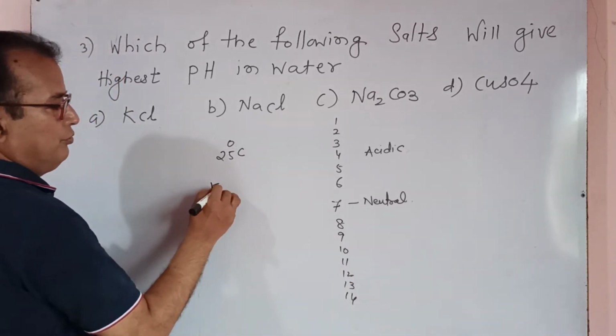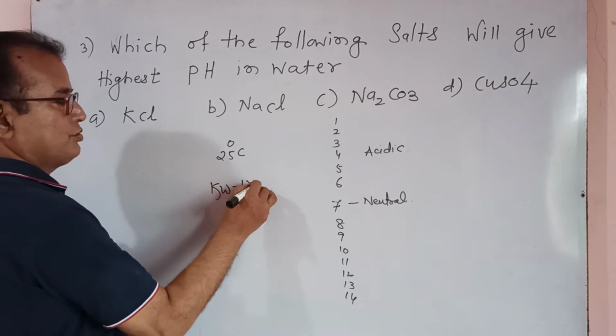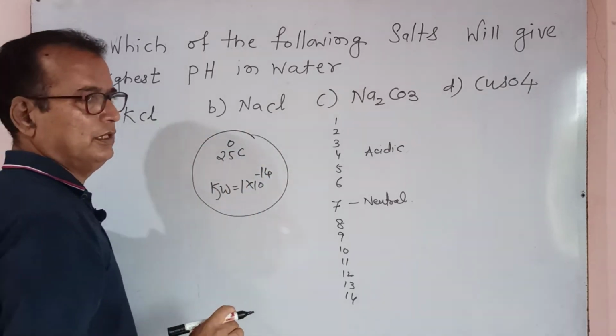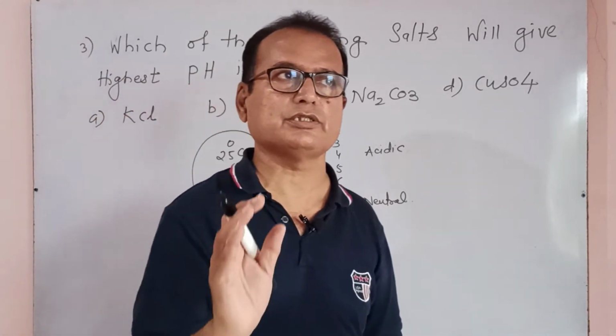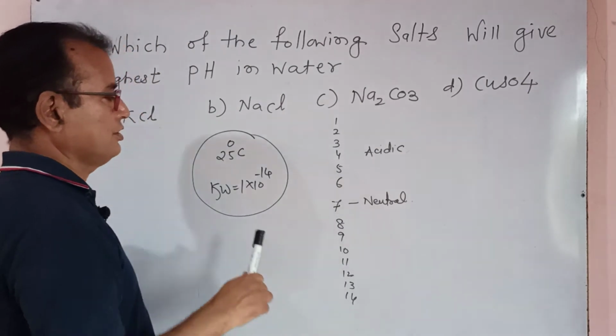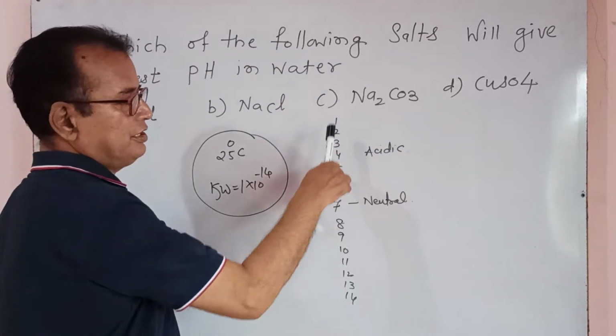Here the Kw value is fixed at 1 into 10 raised to power of minus 14. With respect to this Kw value, the standard ionic product of water at a particular temperature, the pH range is fixed.